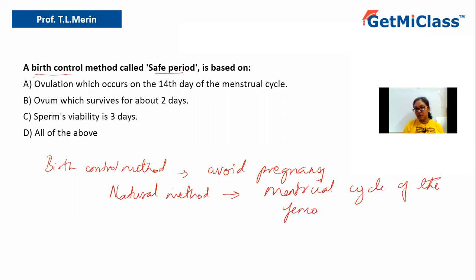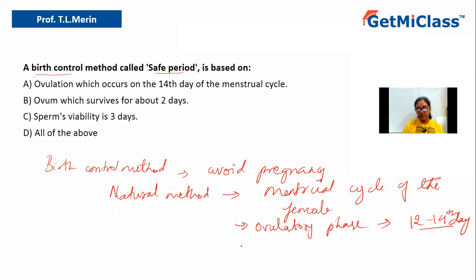Because by this menstrual cycle, you will know which are the days of the menstrual cycle the female will be ovulating or releasing the ovum. There are 4 phases of the menstrual cycle: the menstrual phase, the follicular phase, the ovulatory phase, and then the luteal phase. The ovulatory phase is considered because that is when the ovum is released. This is between the 12th to 14th day of the menstrual cycle. During that time, the couple should avoid any sexual activity.